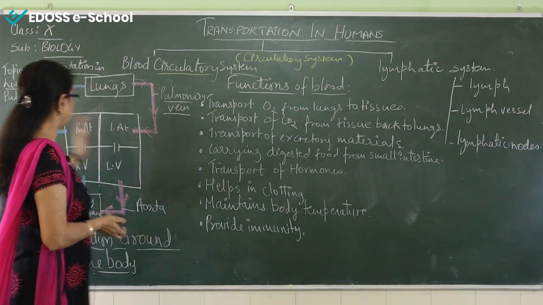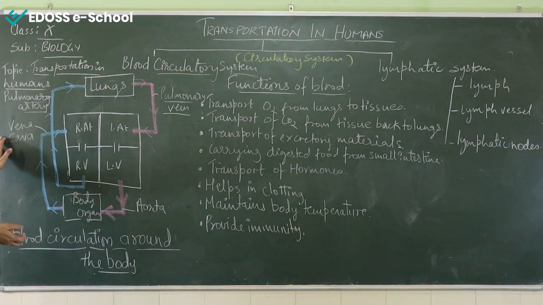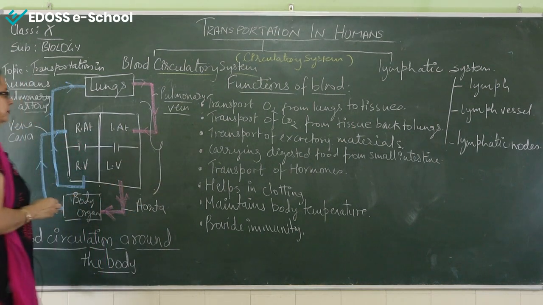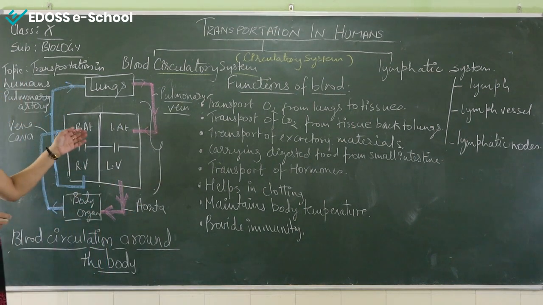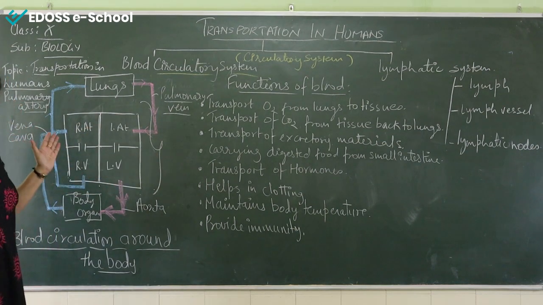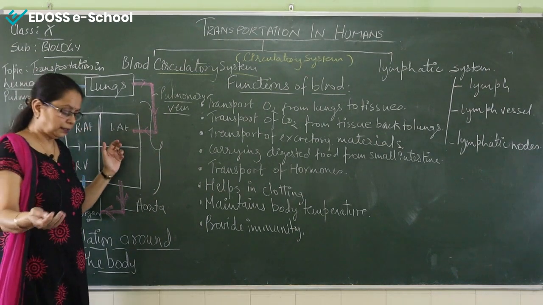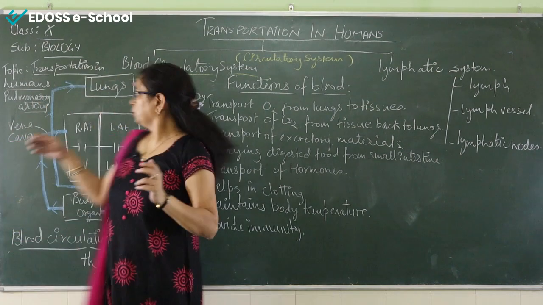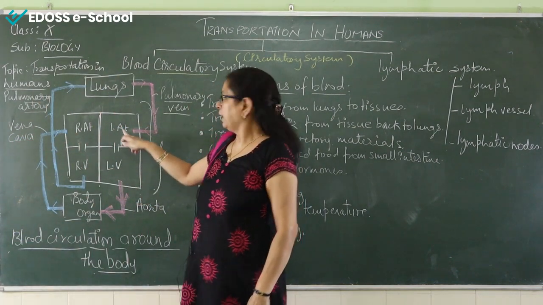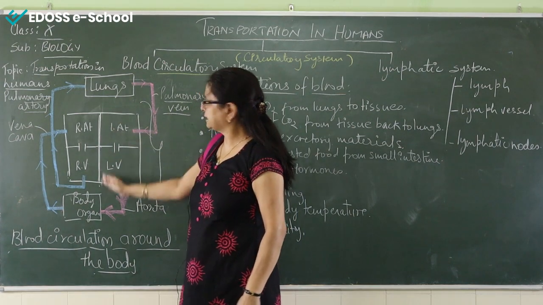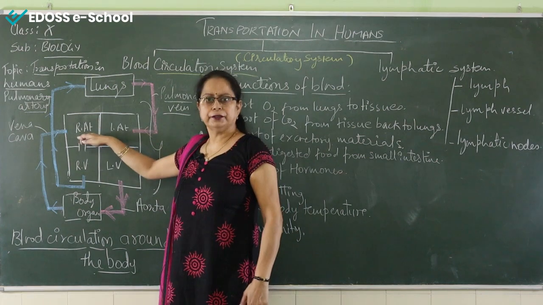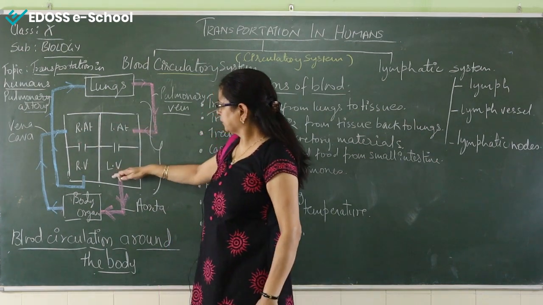Now after that, here is the diagram that shows the heart. In a linear description, it is very easy to understand about the heart. Now, we all know that the heart has 4 chambers, right? In the 4 chambers, you can see the upper 2 chambers are called atrium, and because of the presence of the middle septum, it becomes the left atrium and the right atrium. Below the atrium are the ventricles.